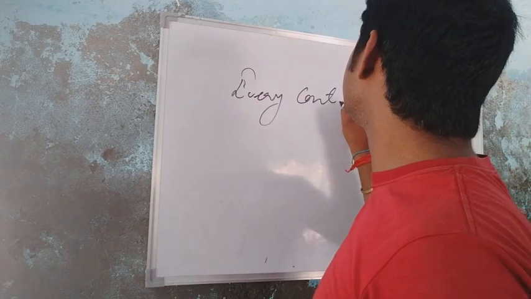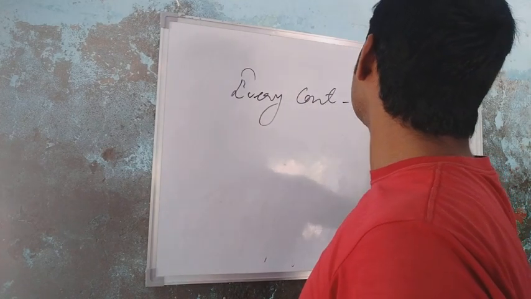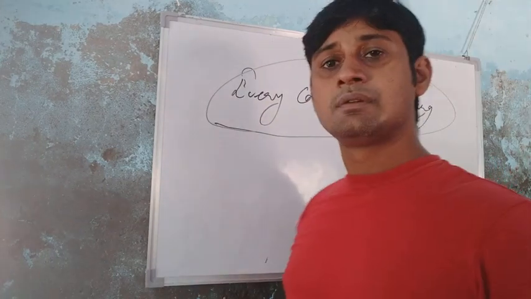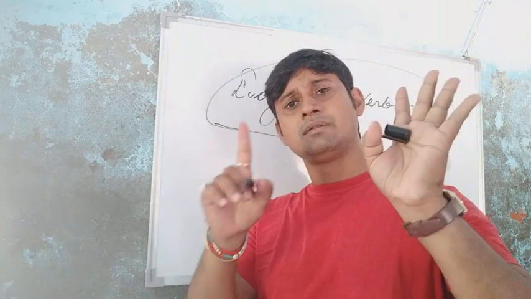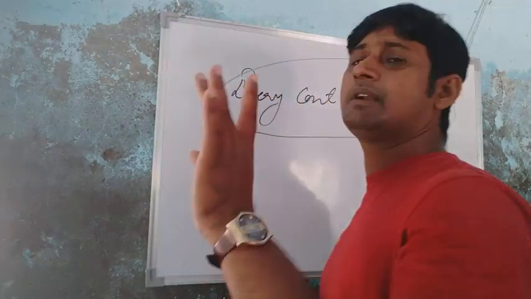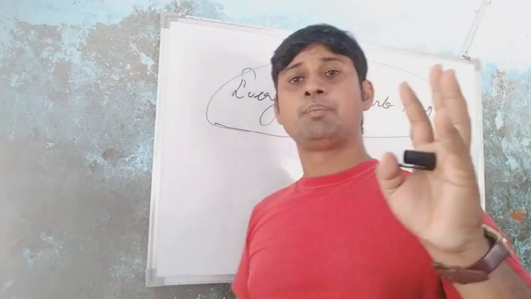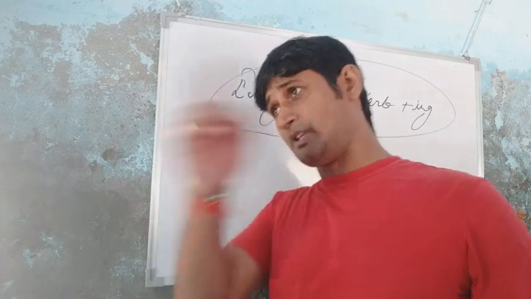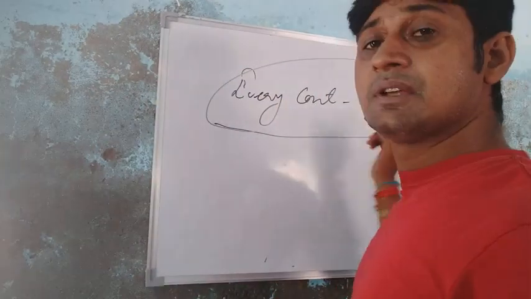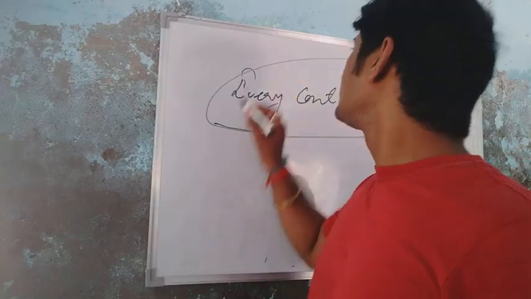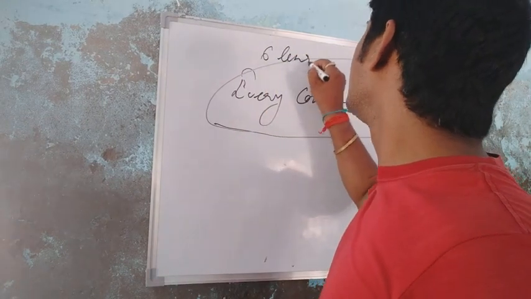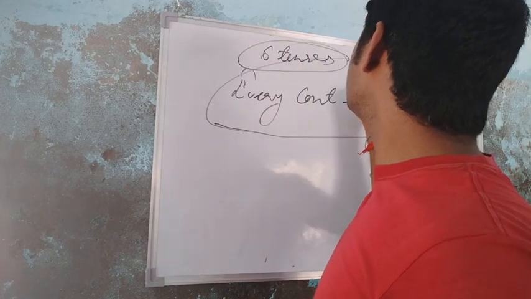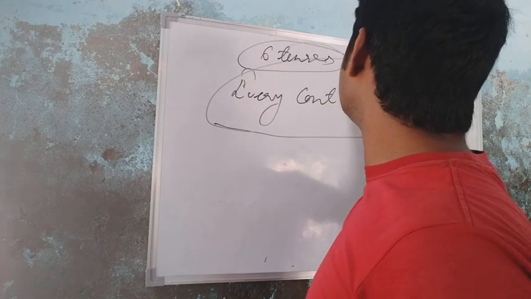So in every continuous we use verb plus ing. Okay, students. So in six tenses, we use verb plus ing.